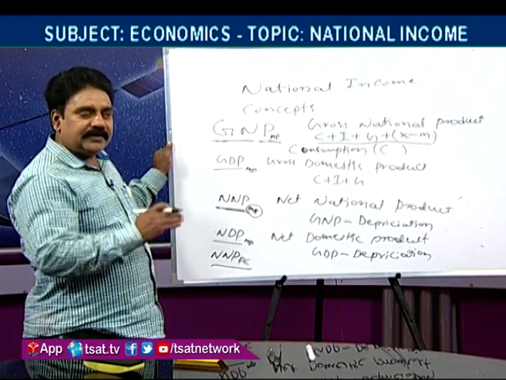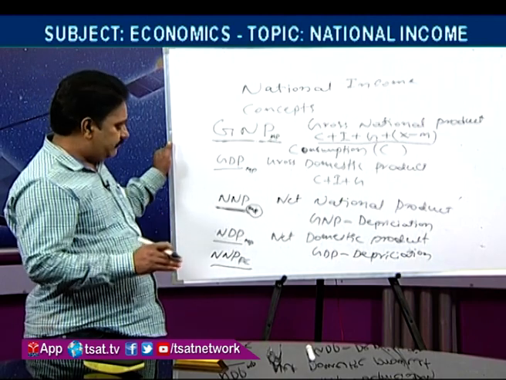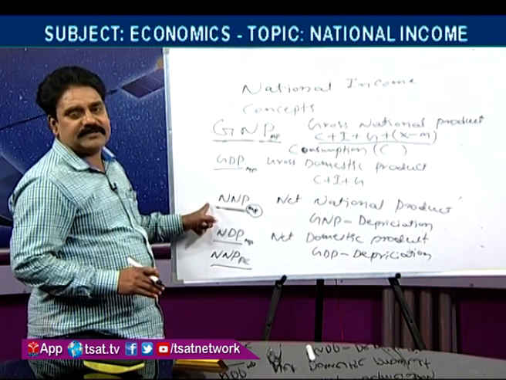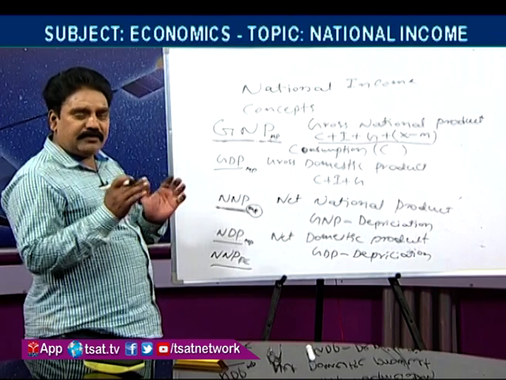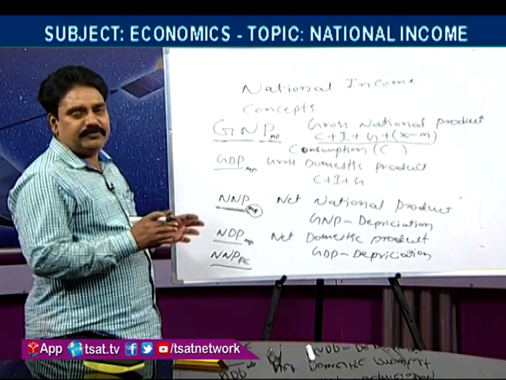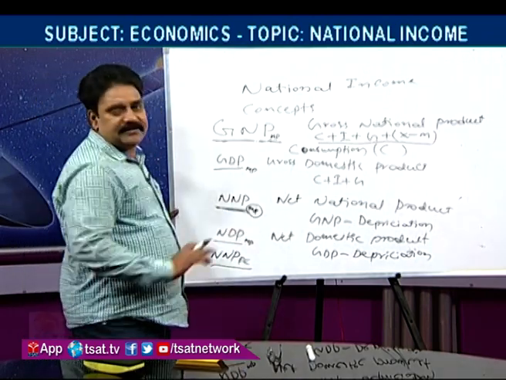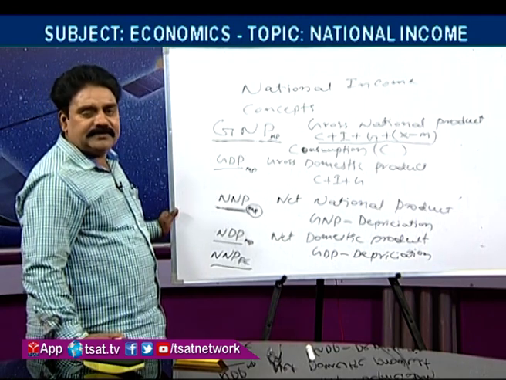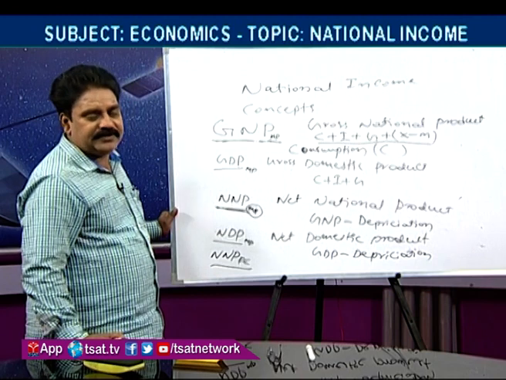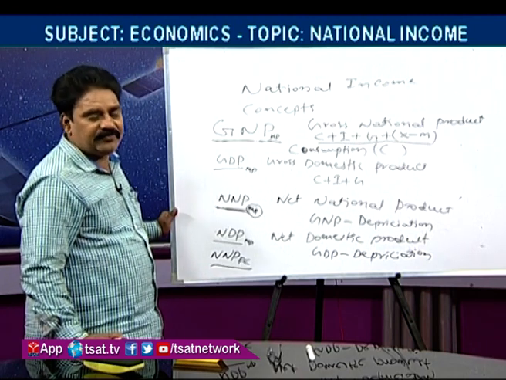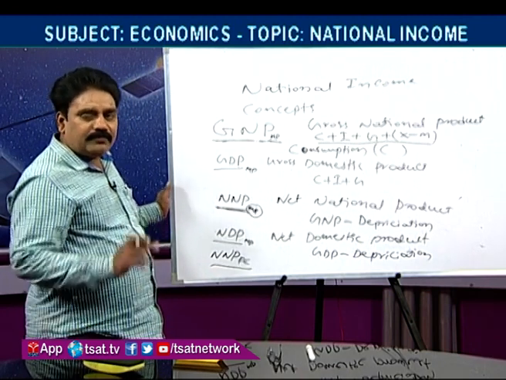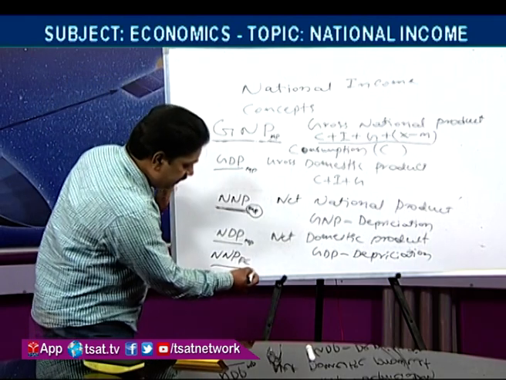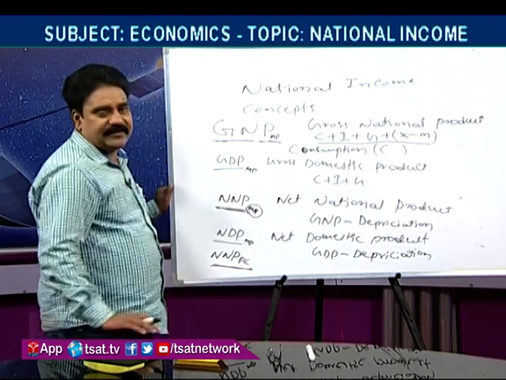We should deduct the indirect taxes from NNP at market prices. Whatever income remains should be distributed among the factors of production in the form of wages, rent, interest, profit. Okay. That part is called net national product at factor cost.